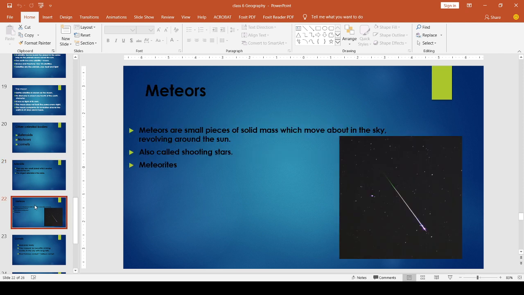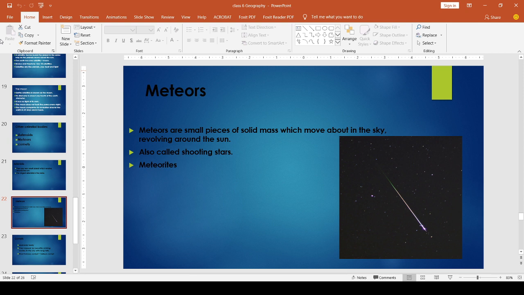Then, the next celestial body is meteors. Meteors are small pieces of solid mass which move about in the sky, revolving around the sun. Meteors also revolve around the sun. It is a small piece, just like a small piece of a star. Sometimes they enter the Earth's atmosphere with great speed. It is a very rare case. It enters the Earth's atmosphere and mostly it will be heated and start burning in the sky. Most times they burn in the sky and disappear as gases and dust.